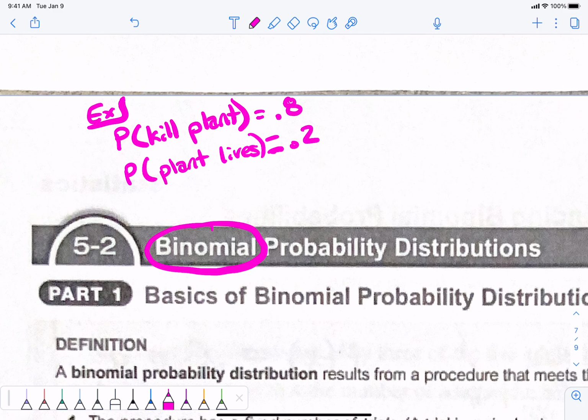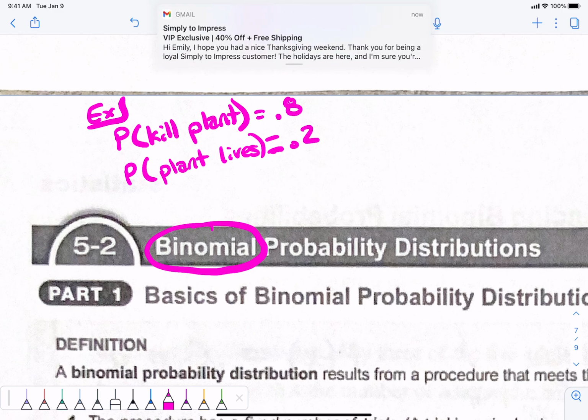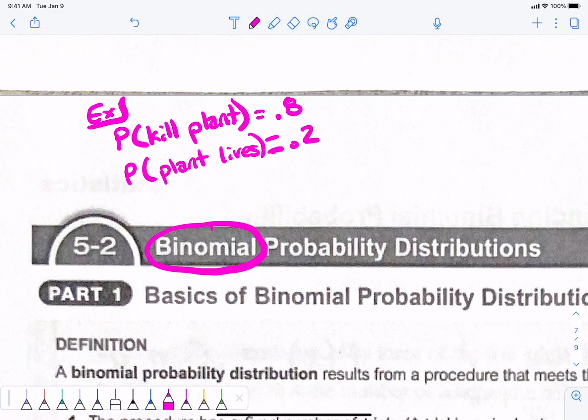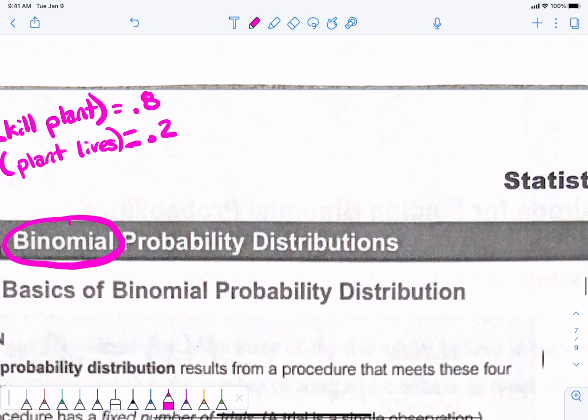Okay, and the reason why this is binomial is because there's only two options. Either it lives or it dies, right? There's only two options, live or die, right? Every binomial probability distribution can only have two options, okay? Something happens or something else happens, right? Probability distribution, live or die, okay? Now, they're going to ask me a question. So given that information, that's past experience, given that information, 80% of the time I kill a plant, right?